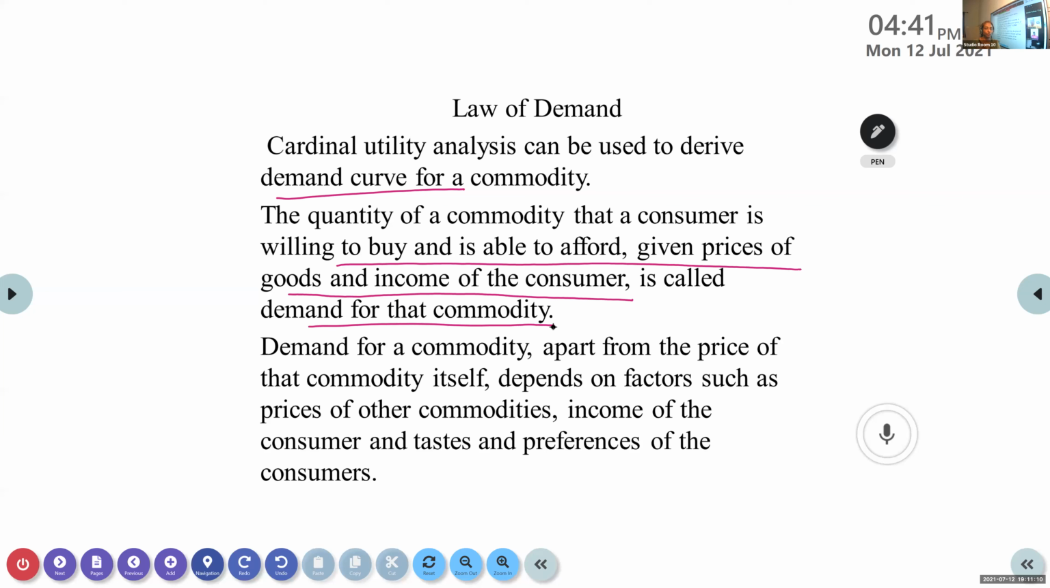So what do you mean by demand for a commodity? In simple terms, what do you mean by demand for a commodity? Don't look at that definition. What do you mean by demand for a commodity?